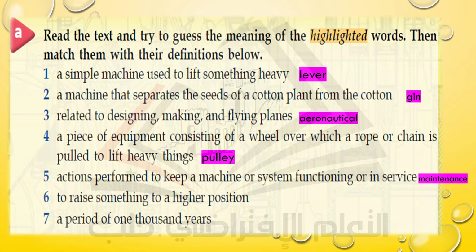Some word relates to raising. What's it? Yeah, well, it's elevate. Elevate, like the word raise. Number 7, a period of 1,000 years. What's the word here? Do you remember the text? What was the word that was included in the text that means a period of 1,000 years? Let's see. Wow, it's millennium.